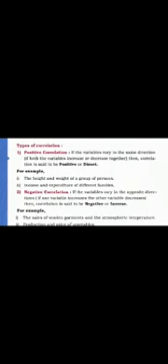Now you will see what are the types of correlation you will be studying. The first one, positive correlation. Positive correlation means the variables are changing in the same direction, that is, they will increase or decrease together in the same direction. That is known as positive or direct correlation.